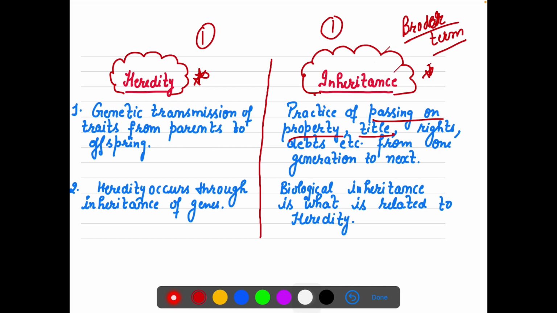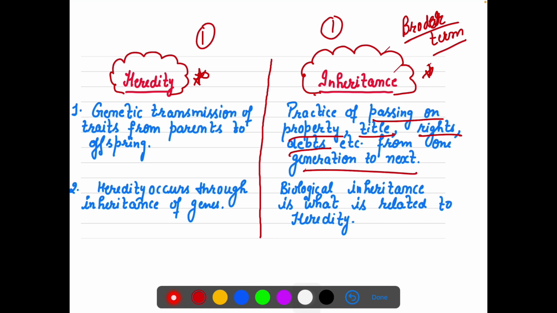Some title, like the Miss India title, that passes from one year to the next year and then further years. It can be rights, like my birthright that is passed on to the son or to the daughter. Then debts, money, which are also passed from one generation to the next. So inheritance is a broader term.